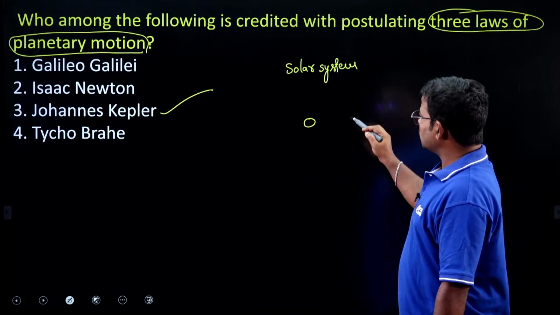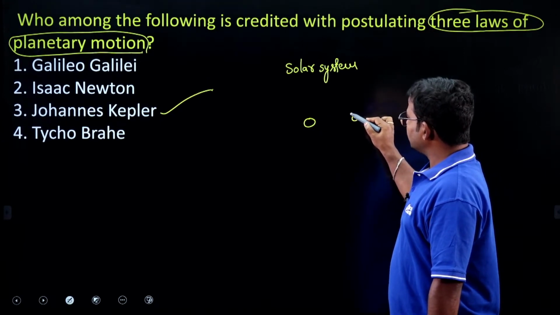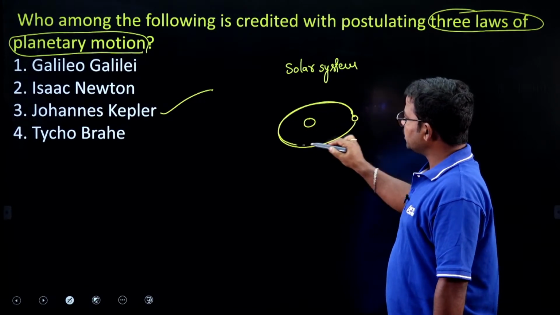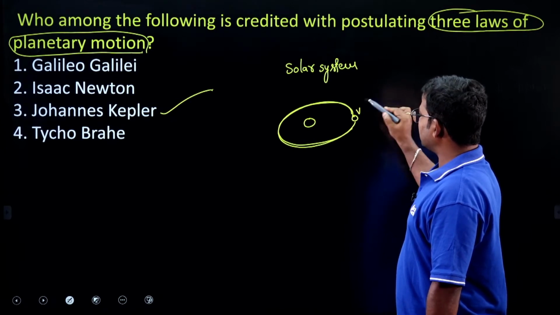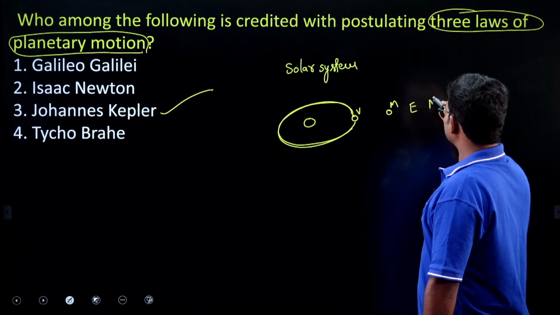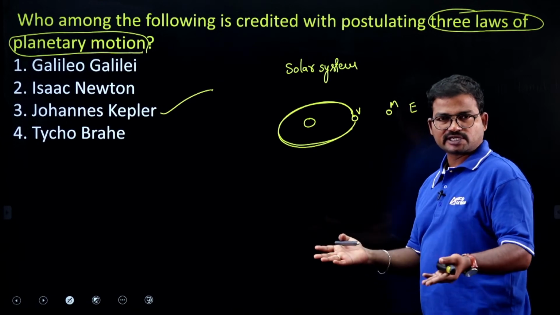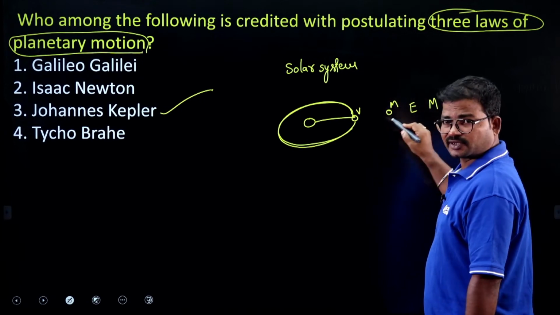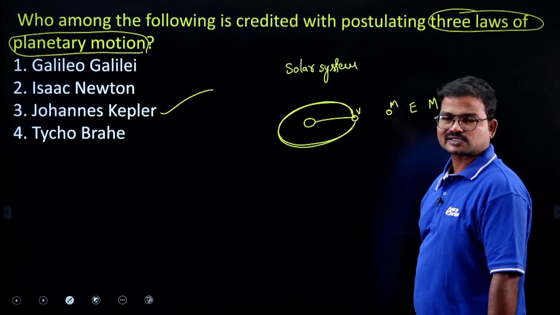We have 8 planets, and all the planets revolve around the sun in elliptical orbits. The first planet is Mercury, then Venus, Earth, Mars, Jupiter, Saturn. In total we have 8 planets. Here the distance between planets also increases. If the distance increases, then the time taken to complete one revolution also increases.